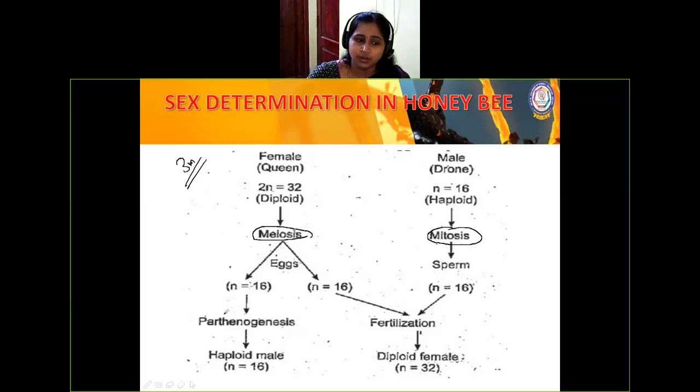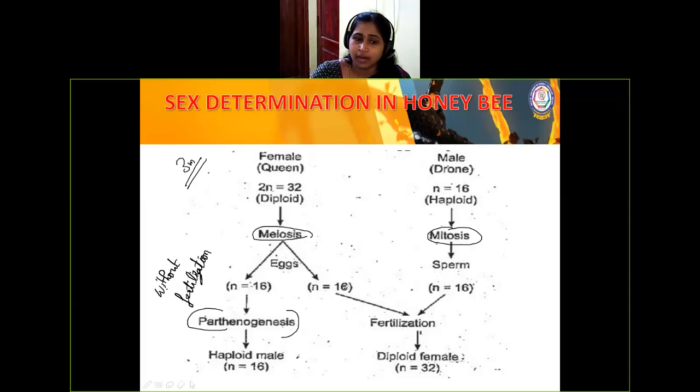So here I told you the term, right? Parthenogenesis. It is nothing but the development of the egg without fertilization. The egg will develop without fertilization, so we get a haploid male here.